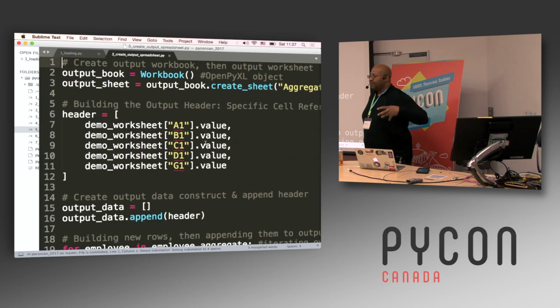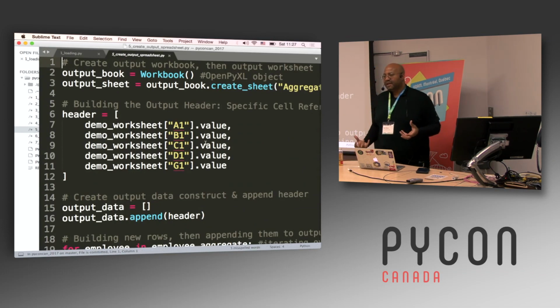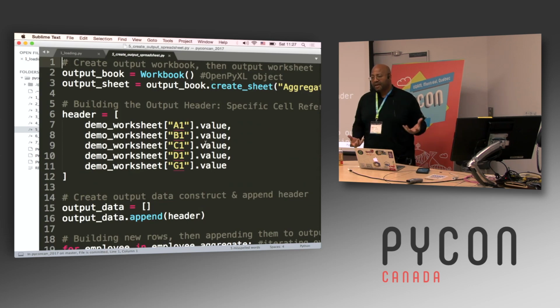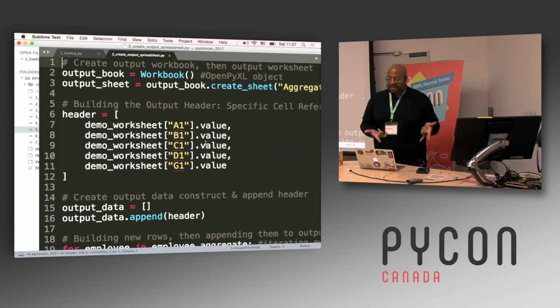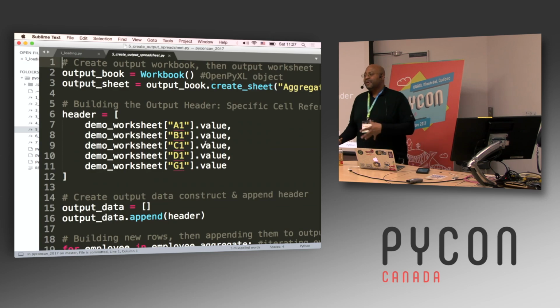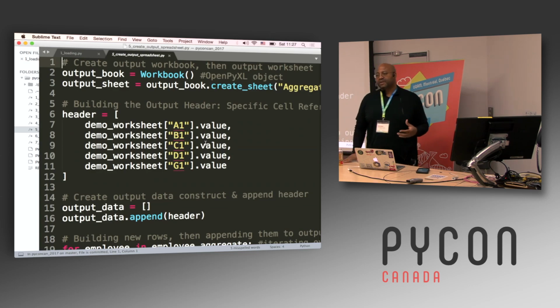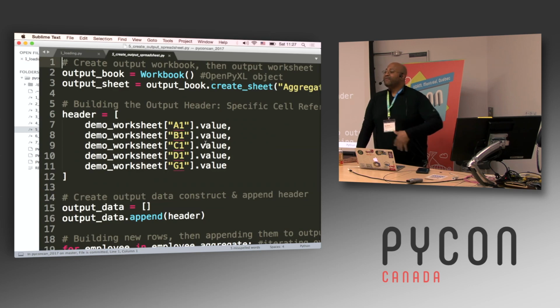So what I've done now is I've taken this spreadsheet and pulled the data into Python. Then I've built a Python data structure that has that data. So now what do I want to do with it? In this case, the next thing I'm going to do is write that aggregated output to another spreadsheet. Depending on your business context or your work situation, you might get spreadsheets as input, and then you might be required to provide a spreadsheet as output.